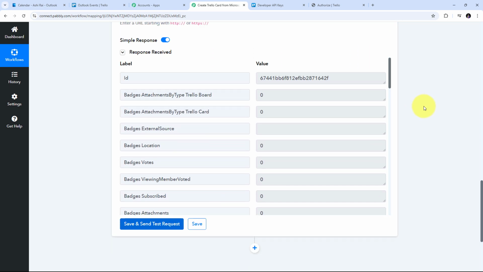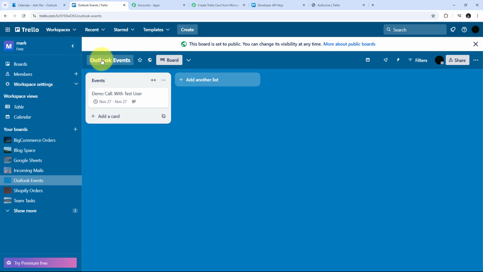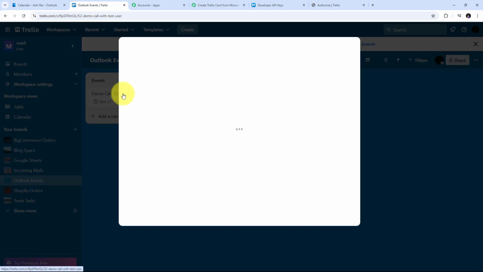And here we can see I have received this response. So this is a positive response and this means that I have created a new card in my Trello account with all the detail of my event that I have received through Microsoft Outlook. So I'm going to take you to Trello. And here in Trello, this is my board of Outlook events. And in this, I have this list of events. And here I have successfully created this new event that is named Demo Call with Test User. So I'm going to open this.